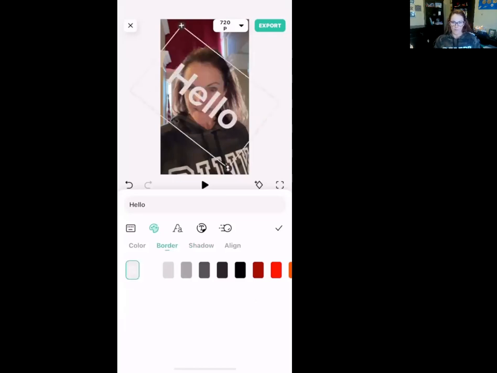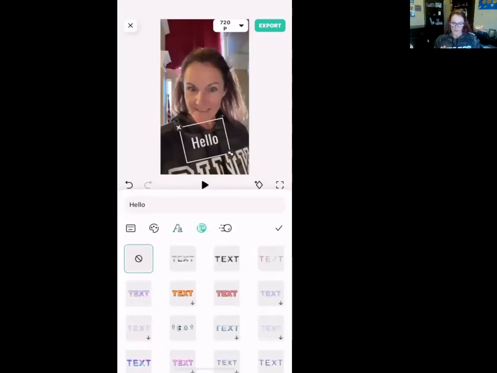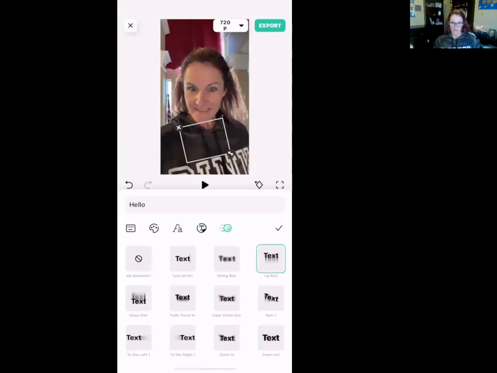Now, if I want to move it down, just tap it and then drag it just like you do in Canva with the cursor. Use your fingers to make it bigger, smaller, if you wanted to rotate it and so forth. And then the next one over is the capital A, little a. If you click on that, that gives you all the different fonts that you can use. The next one, the circle with the T in the middle, just gives you different cool, fancy things to do. And then these are animation kind of things.